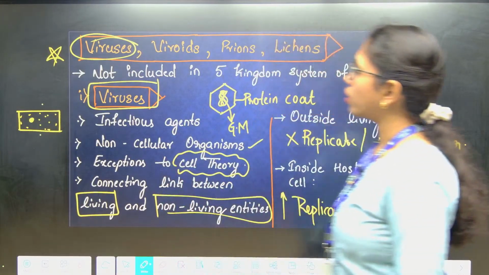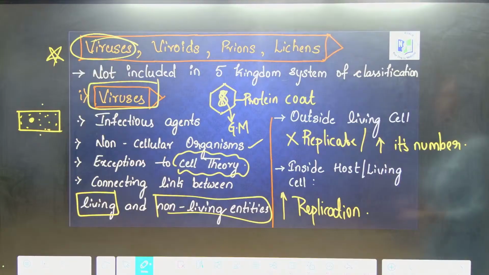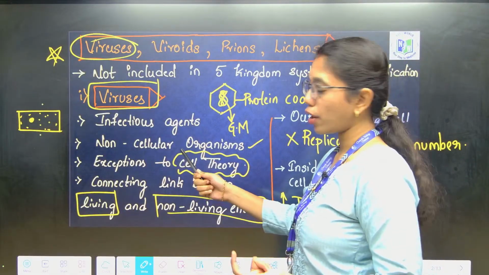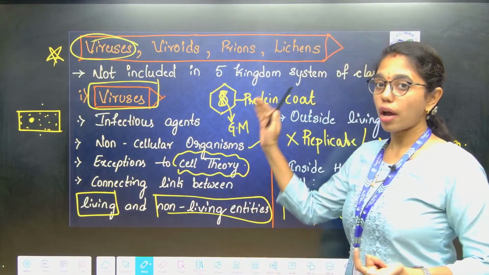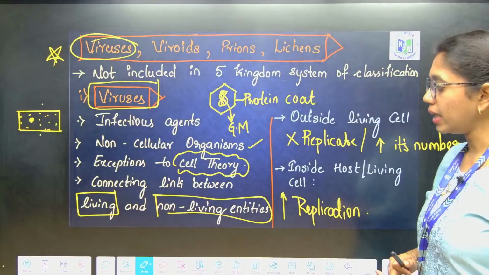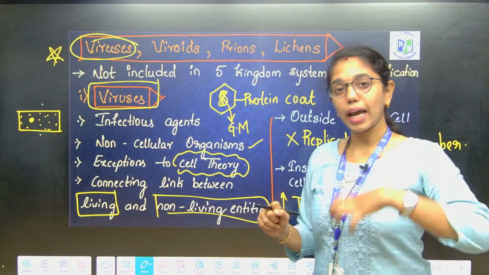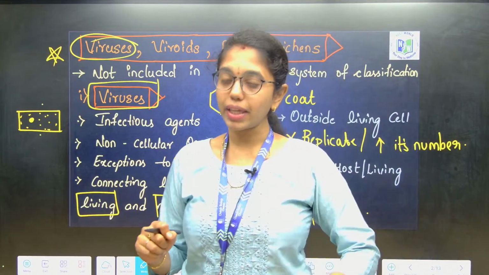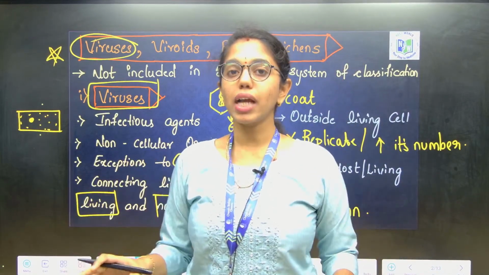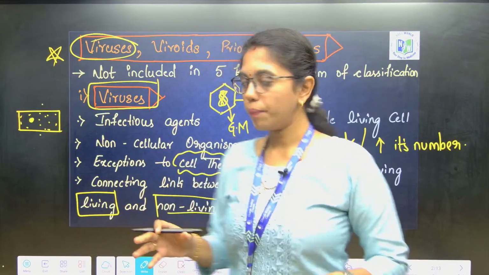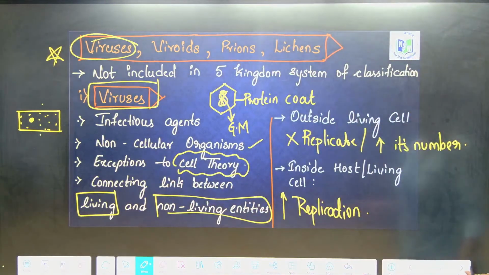Clear, right? So, viruses are not included under the five kingdom system of classification. They are infectious agents, non-cellular organisms, exceptions of cell theory, and connecting links between living and non-living entities. Inside the host cell they can replicate, and outside the living cell they can just sustain but cannot increase their number. So, this is all about viruses.